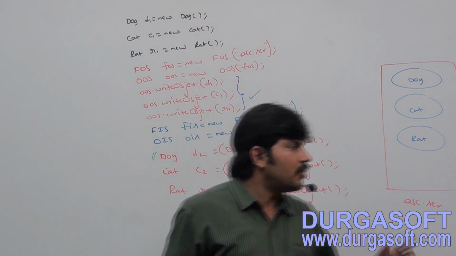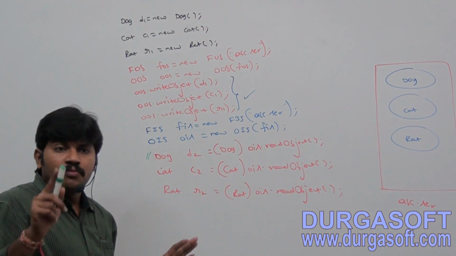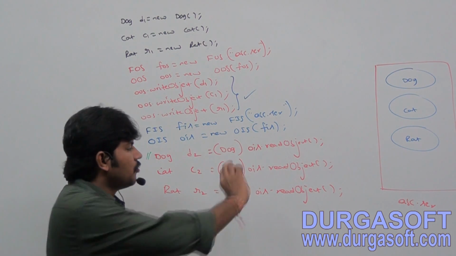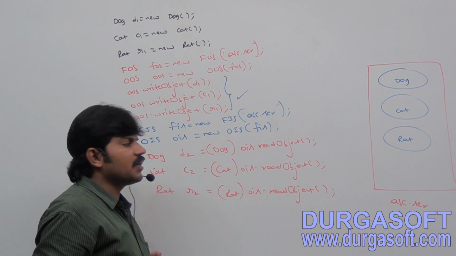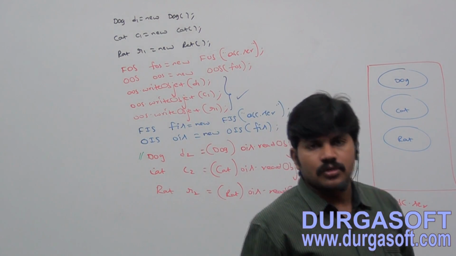So we can serialize any number of objects to the file, but in whichever order we serialize, in the same order we have to deserialize. If by mistake you interchange the order, immediately we will get a ClassCastException. Take a note.